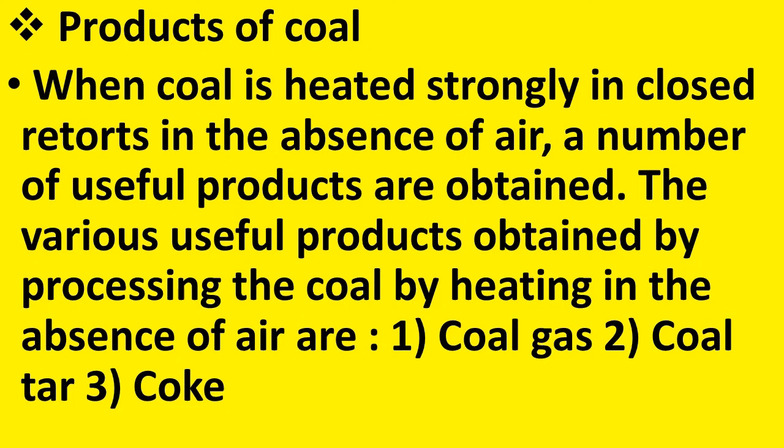Coal gas, coal tar and coke. How are they produced? It is produced by heating coal strongly in a closed container, and that too in the absence of air. Here when I use carbon, I mean to say coal.